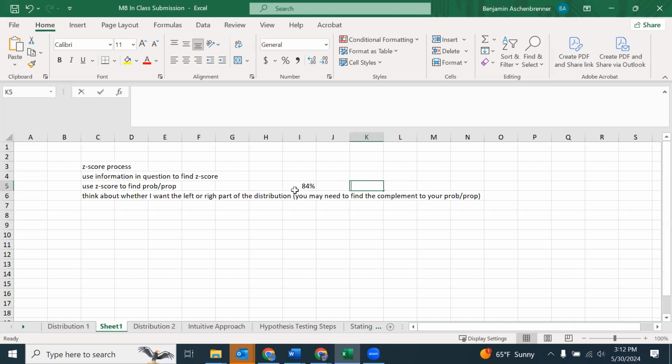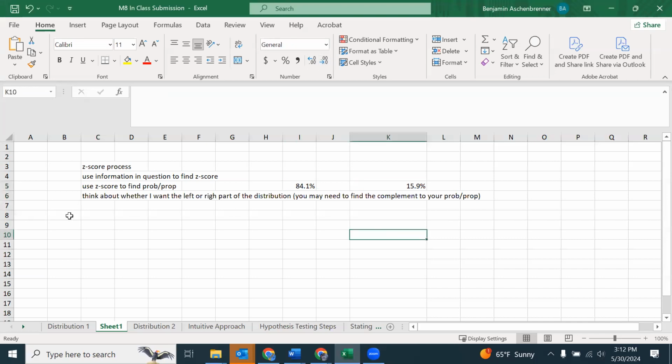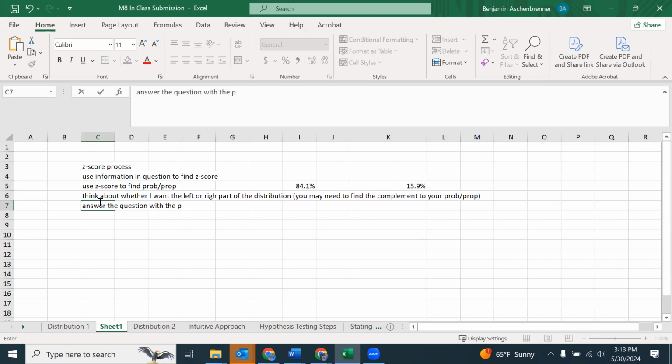If this is 84%, the complement is 100% minus that, which is 16%. My goodness, that's a lot of decimals. Let me have them have matching decimals. And then answer the question with the probability or proportion you need. That's basically the z-score process.